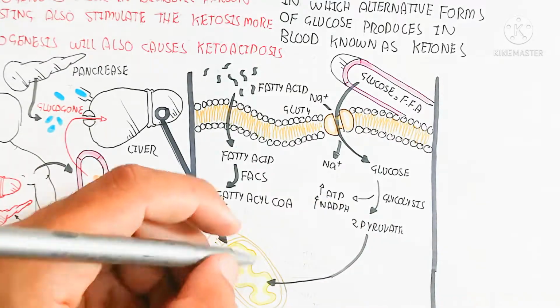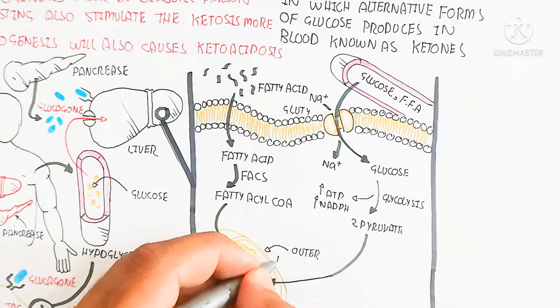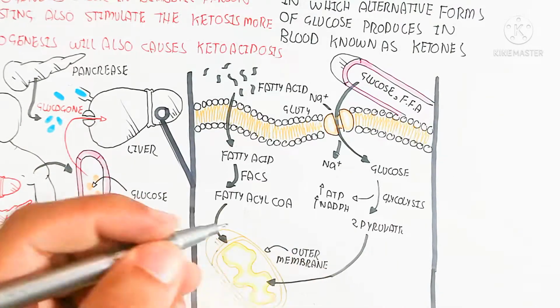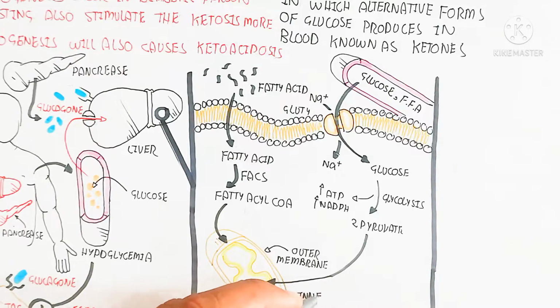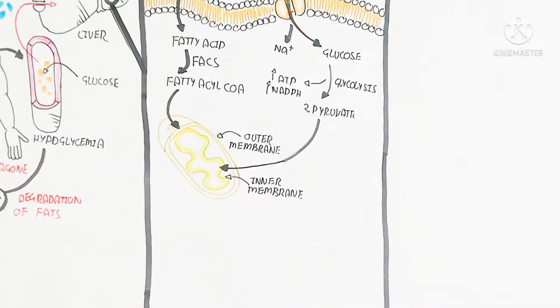Fatty acyl CoA synthase enzyme is used to produce fatty acyl CoA, and glucose goes through glycolysis to produce 2 pyruvate, ATP and NADH.